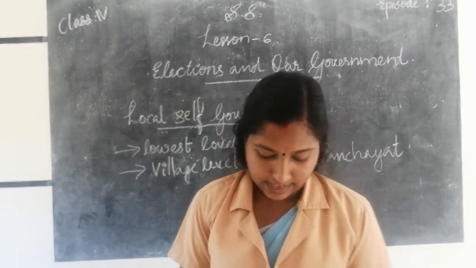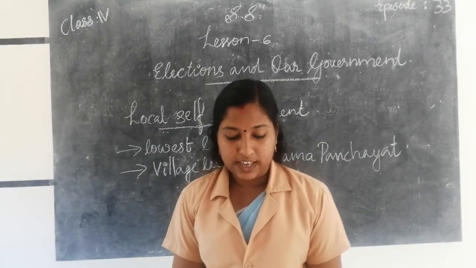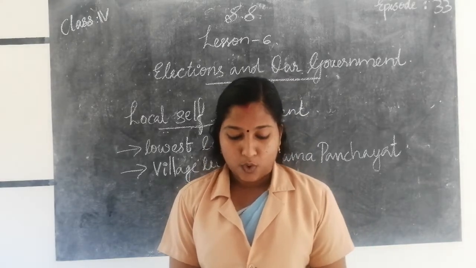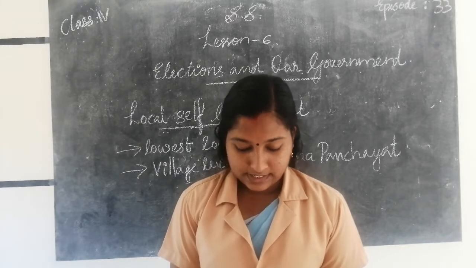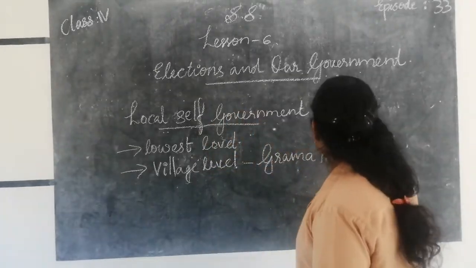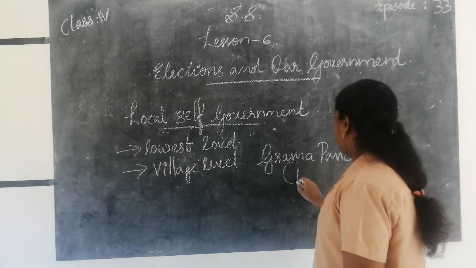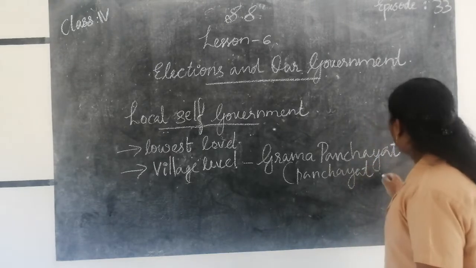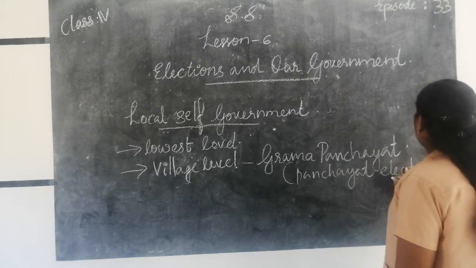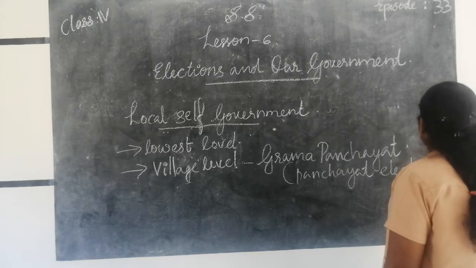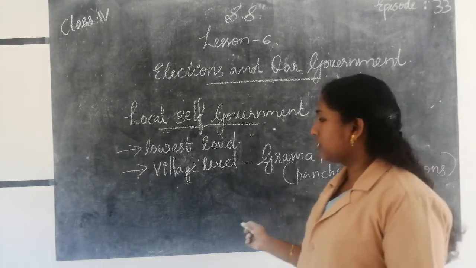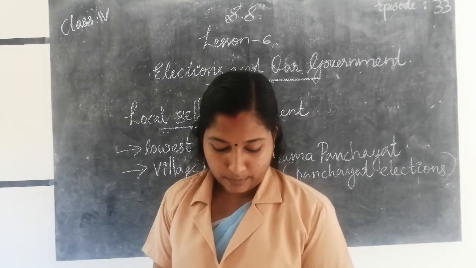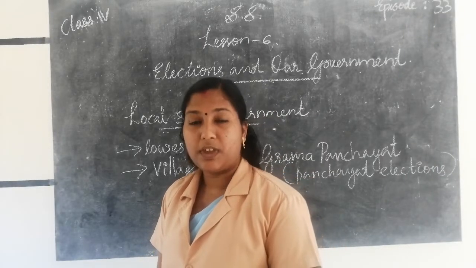Next, a Grama Panchayat has 5 members. How many members in a Grama Panchayat? 5 members, who are chosen by the villagers through Panchayat elections. Out of the 5 members of the Grama Panchayat, at least one has to be a woman.